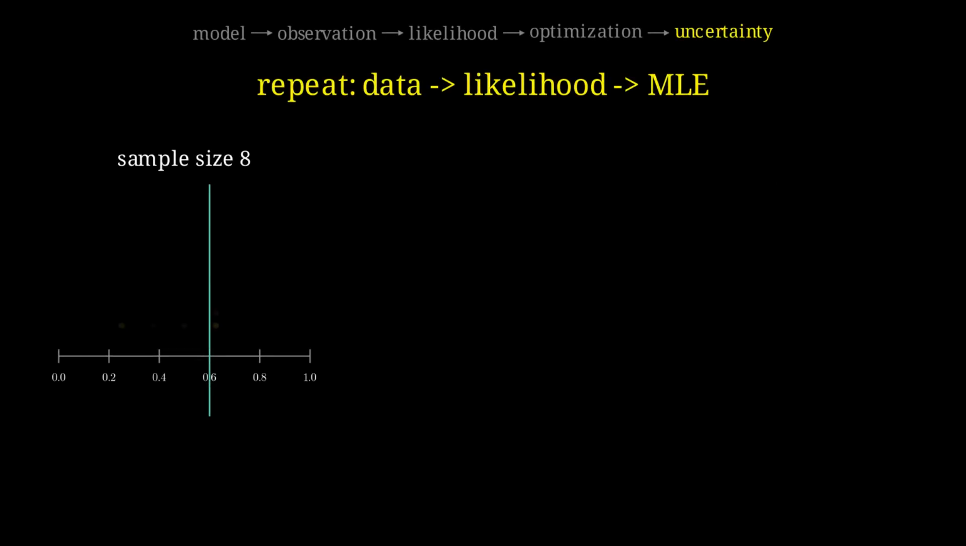An estimator turns a dataset into an answer. For a coin, the MLE is the sample proportion. Fix the true probability at 0.6, generate 8 flips, and place a dot at the estimate. Repeat, the wide yellow cloud is the estimator's sampling distribution.